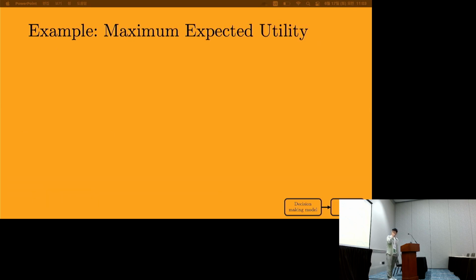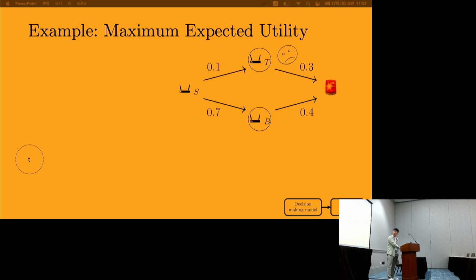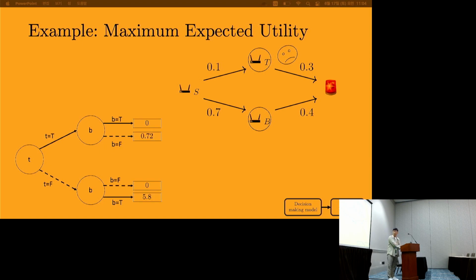Now we can calculate what maximum expected utility might look like in our decision-making scenario. So let's make a decision tree. We can choose to investigate router T, right? We can either choose to investigate it or not. We can denote that as Boolean variables. And then we can choose to investigate router B. This is also a Boolean variable, which we can instantiate to be true or false. And then we get some expected rewards or utilities.